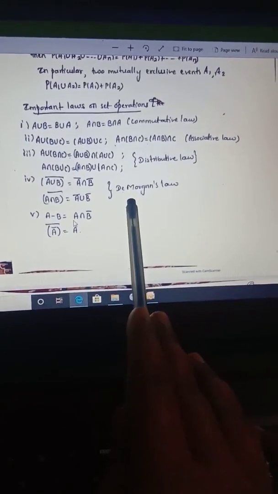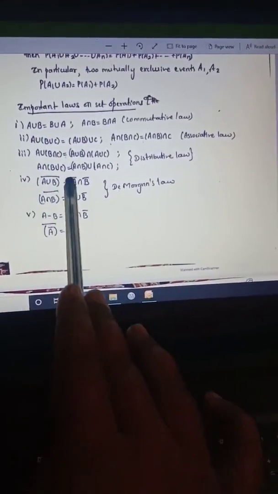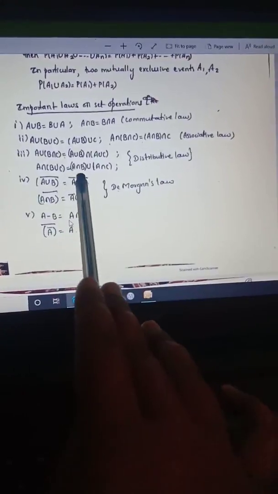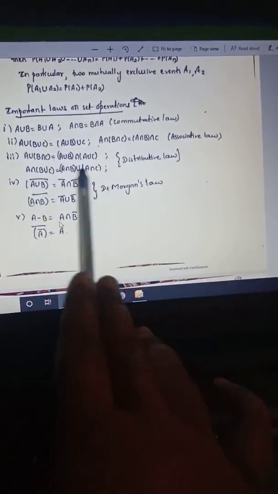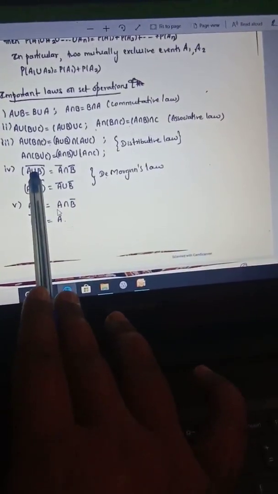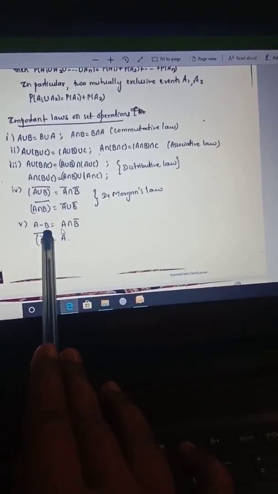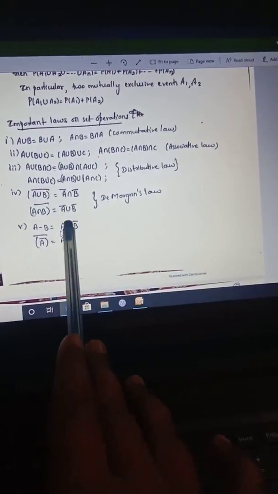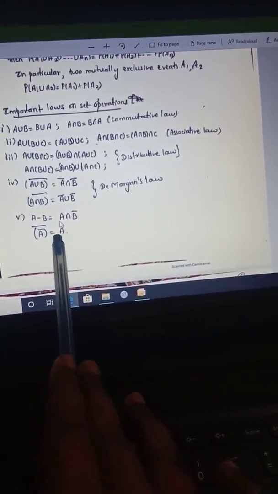The next is De Morgan's law. De Morgan's law states that A union B whole complement is nothing but A complement intersection B complement, and A intersection B whole complement is A complement union B complement. Remember this. Again, this is an important law here. Union will be changed into intersection, and here intersection is changed to union. Next we have, what is A minus B? A minus B is nothing but A intersection with B complement. And A complement whole complement is nothing but A.